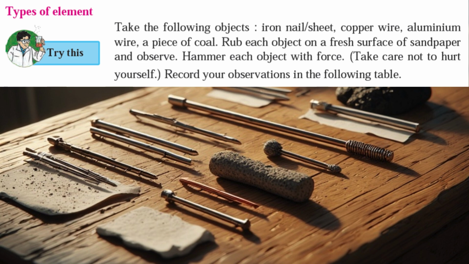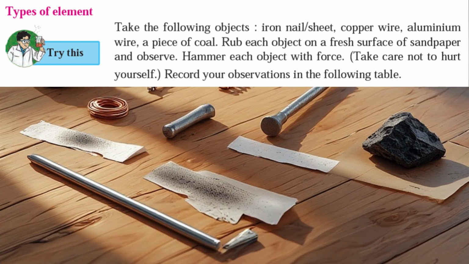Types of element. Try this. Take the following objects: iron nail sheet, copper wire, aluminium wire, a piece of coal. Rub each object on a fresh surface of sandpaper and observe. Hammer each object with force. Take care not to hurt yourself. Record your observations in the following table.